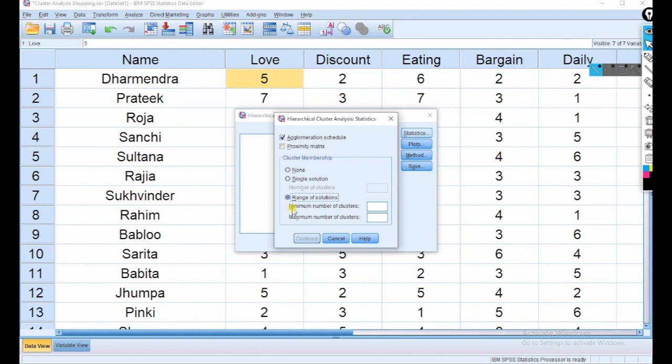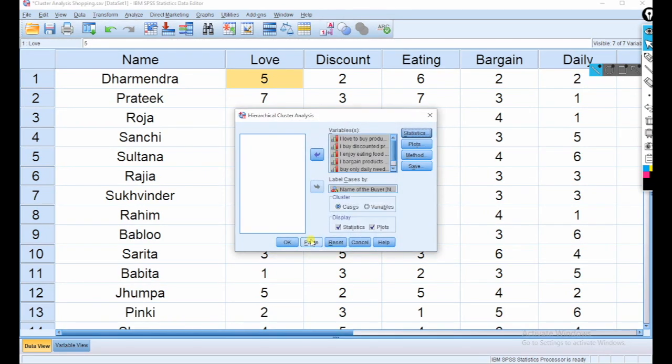So minimum number of clusters, what should be the minimum cluster? 2, and maximum I am taking 4, because my sample size is very small, only 25. So there is no need to create so many clusters. So here I am taking minimum 2 clusters and maximum 4 clusters. And then continue. Plots,